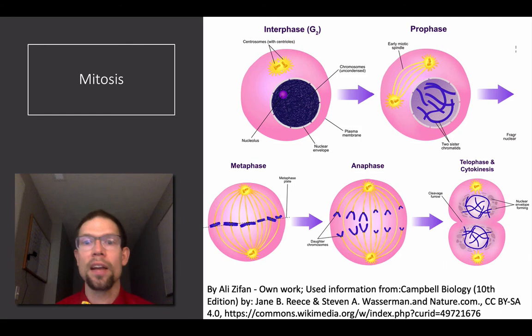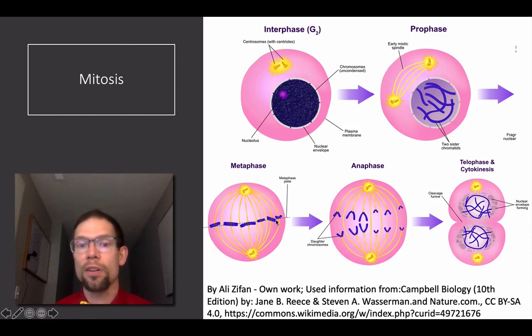Some of the organelles are going to go away during mitosis and then reform after mitosis. Once you've reached prophase, you are going to start to see the chromosomes start to condense. You're going to clearly be able to see the two sister chromatids. The centrosomes are going to start to move away from each other towards the poles, and you have the mitotic spindles, which are going to connect to the chromosomes as well. The nucleus can still be intact at this point, but it's going to start dissolving such that during metaphase, the nuclear envelope is completely gone.